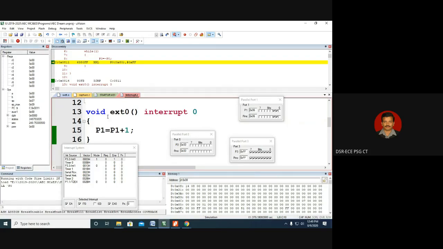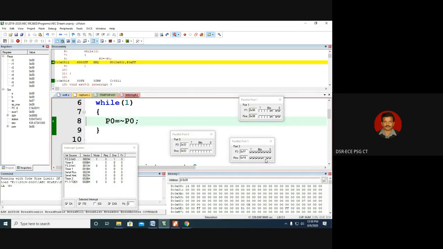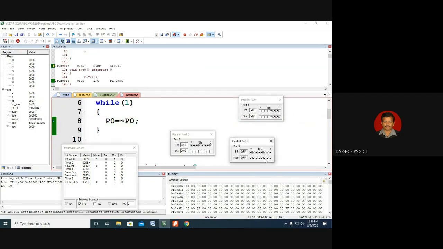So for counting the number of external pulses without disturbing the main routine, we can use external interrupt 0. The falling edge type of interrupts can be used for applications such as counting applications. That's very interesting: counting the RPM of a motor, counting the number of objects, counting the number of people, without disturbing the main routine. Until the falling edge comes, the main routine will keep on getting executed. Whenever the falling edge comes, program execution will go to the ISR, do the increment, and come back to the main routine. It will continue the main routine, which is fantastic.